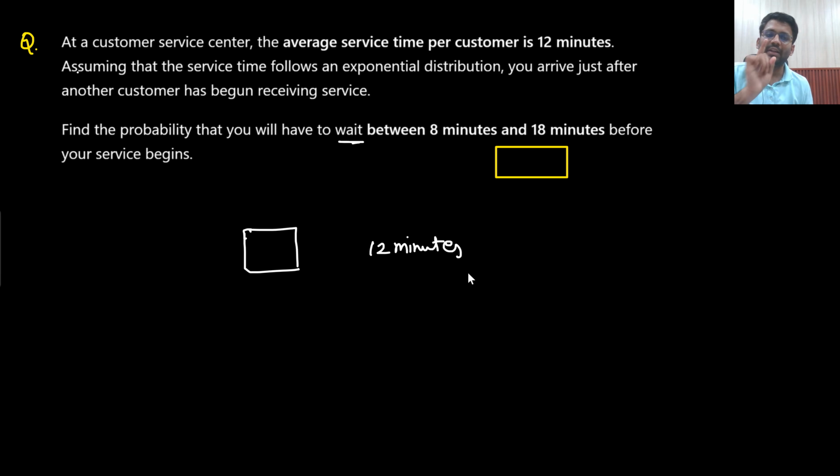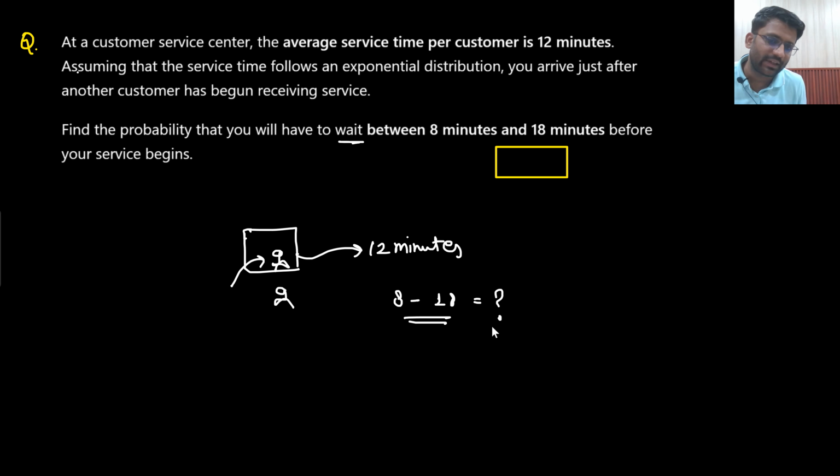At a time they will deal with only one customer. So let's just say one customer has arrived here and is standing here. On an average he will take 12 minutes. Now you are the next guy in the queue. What is the probability that you will have to wait between 8 to 18 minutes? This is what they are asking.